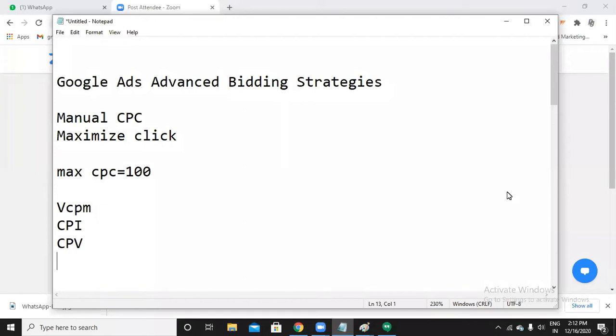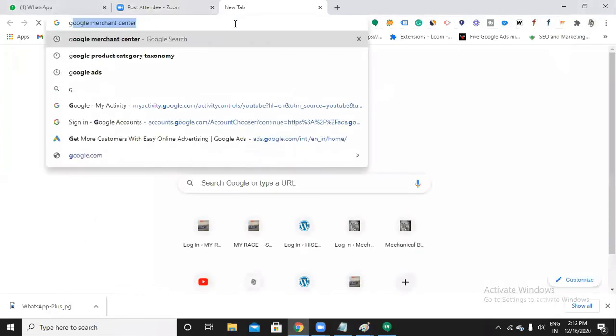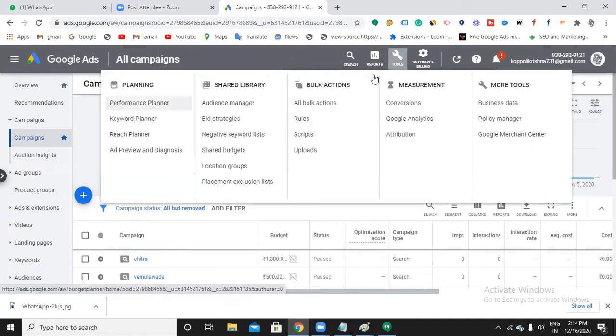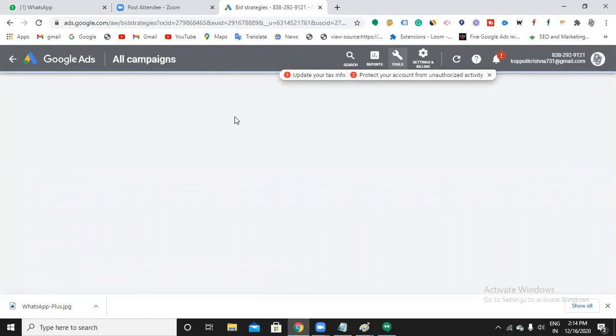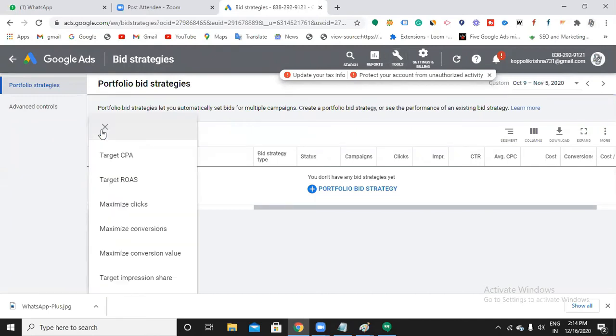Now let us see where we can find the bidding strategies in the Google Ads interface. Go to Tools and Settings. Under this, you have an option called Bid Strategies. Go there. Click this plus icon and you can see the bidding strategies: target CPA, target ROAS, maximize clicks, maximize conversion value, and target impressions. These are the available bidding strategies.